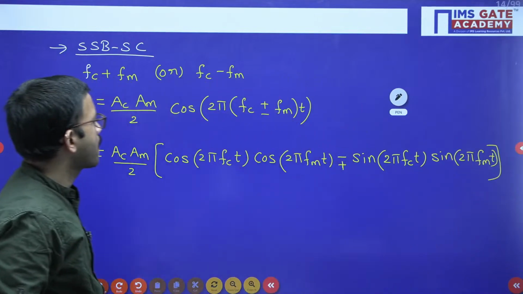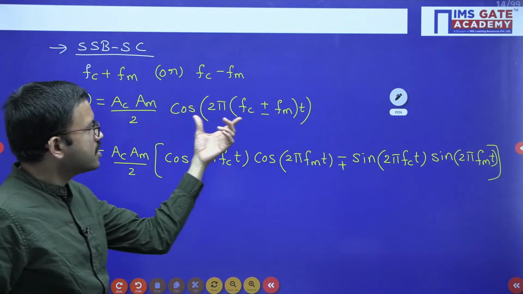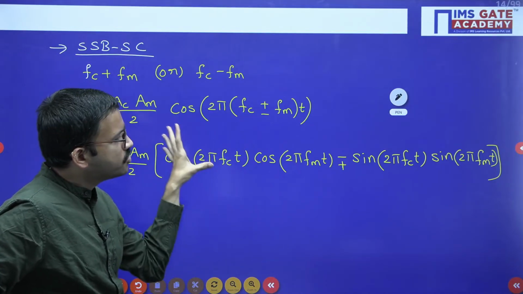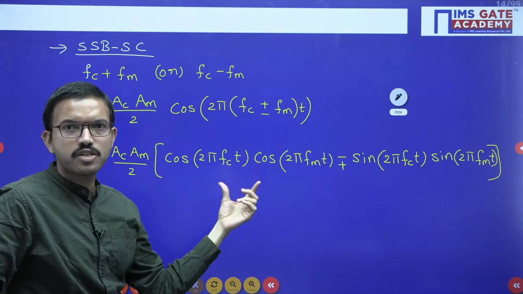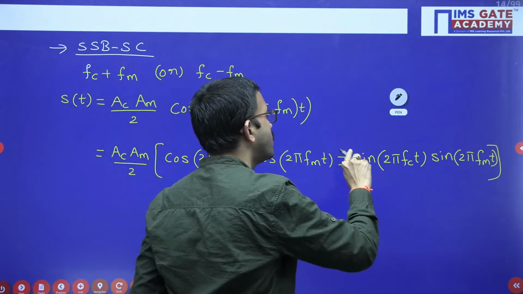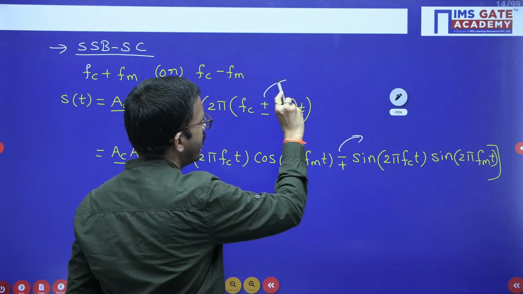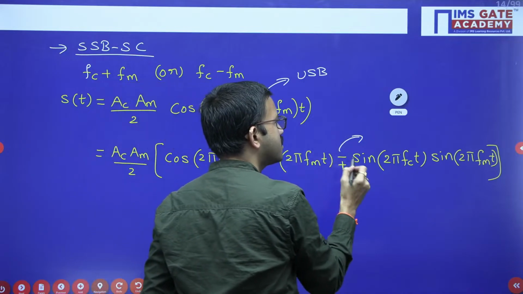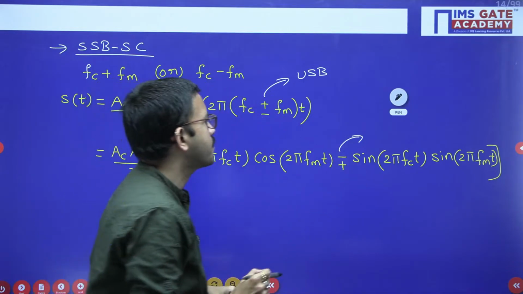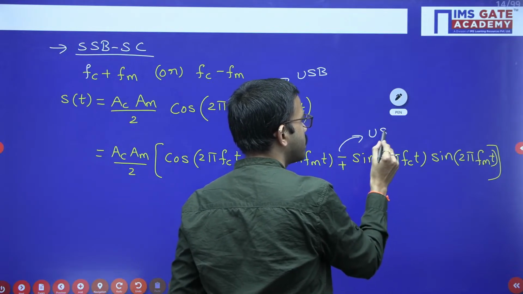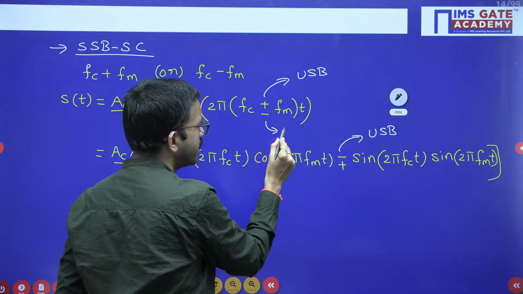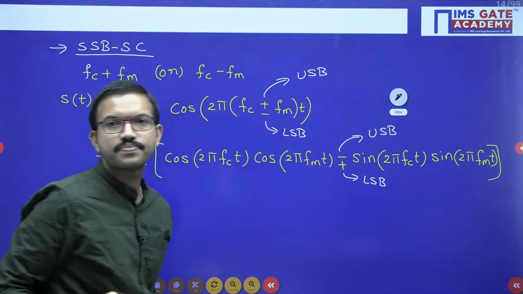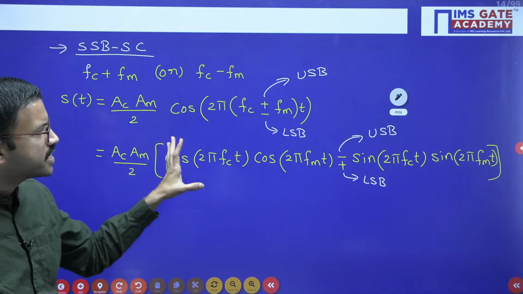Okay, right. So if you are having one equation like this, you can represent either plus or minus. But if you are expanding like this, you will get two terms. Here, if you are having the minus sign, and here, if you are having the plus sign, that will represent the upper sideband. When you are expanding that one, you get the minus sign because of the trigonometric equation, right? So here the minus sign indicates the upper sideband, whereas here the plus indicates the lower sideband. Okay, this is for single tone modulation.